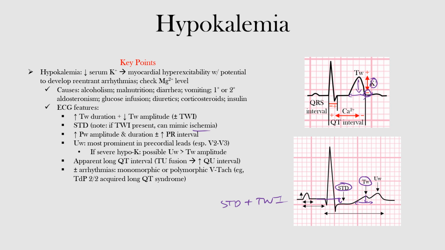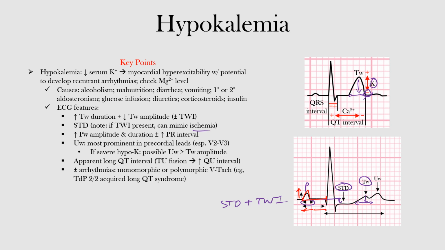Okay, so P wave duration. Here's our P wave, so duration getting wider, as well as our PR interval, which is from the beginning of our P wave up until our QRS complex. You can see that getting wider as well here. Okay, so those are two things you can see, as well as the P wave amplitude getting taller, going up. Okay, so our P wave increasing in amplitude in that case.